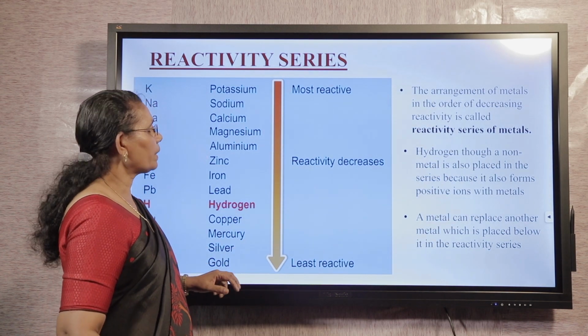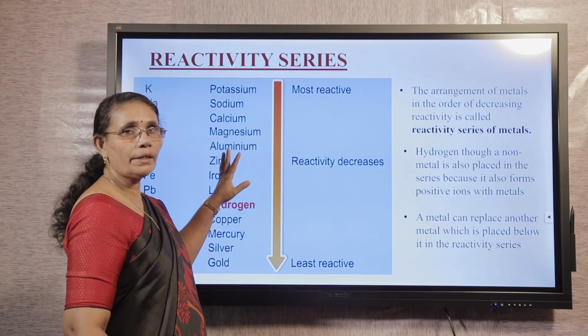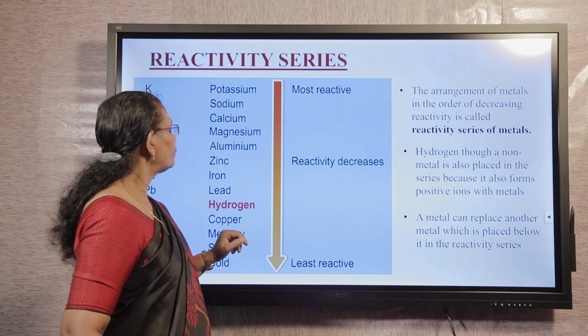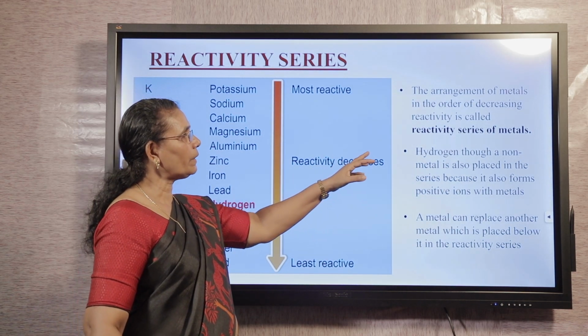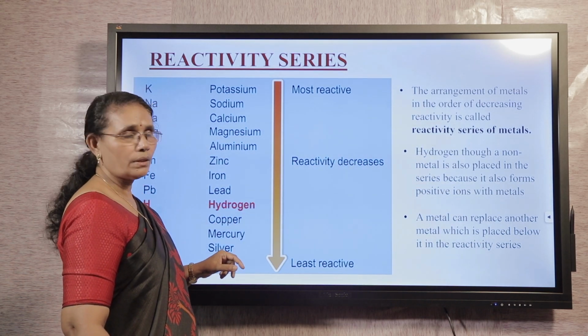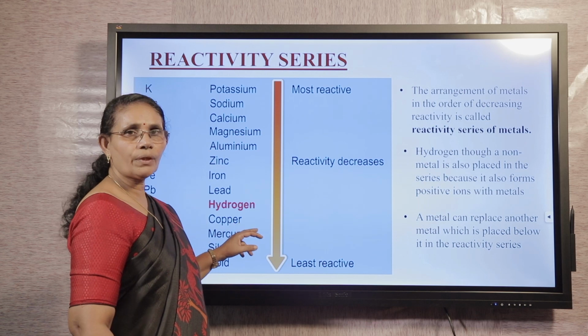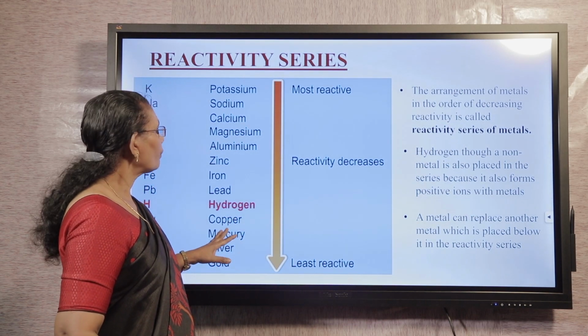Let us discuss one of the important properties of a metal, that is displacement reaction. Before we come to the displacement reaction, we should know what is reactivity series. What is reactivity series? The arrangement of metals in the order of decreasing reactivity, because different metals have different reactivity.